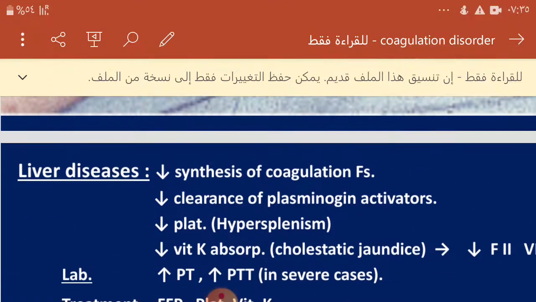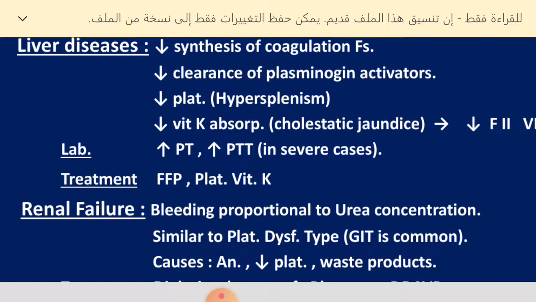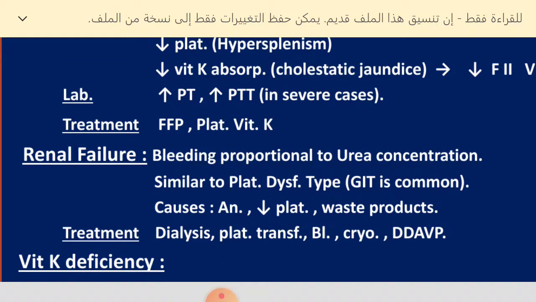We have another acquired cause, which is liver disease. Here the cause is not only decreased synthesis of the coagulation factors; in fact there is also decreased clearance of the plasminogen activator. Another problem is that these patients have hypersplenism and decreased platelets, and decreased vitamin K production or absorption, especially in cholestatic jaundice. They present with prolonged PT and prolonged PTT.